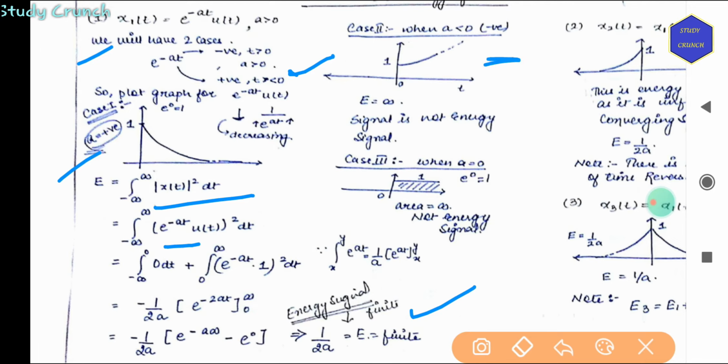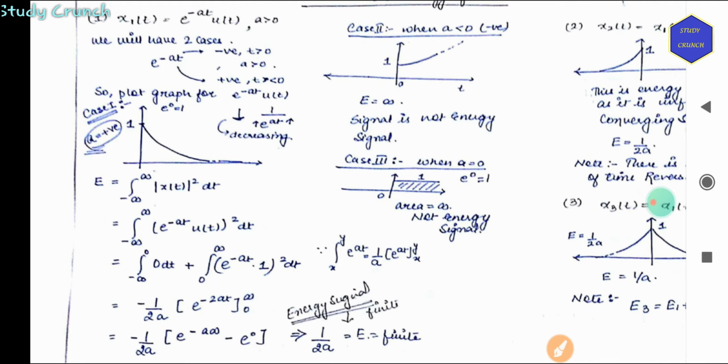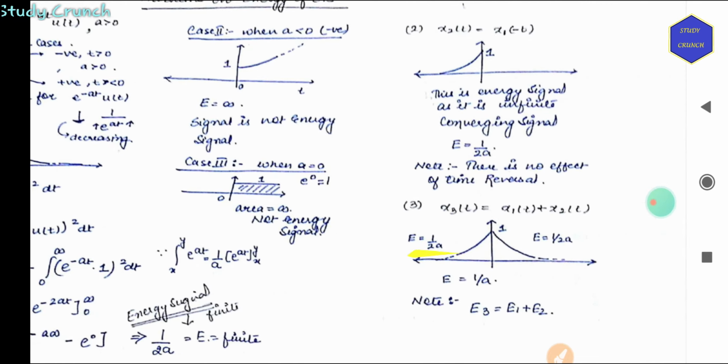Now for case 2, that is negative, energy is infinity, so the signal is not an energy signal. The third case arises when it is neither energy nor power signal, when it has a constant value, that is DC value. So basically e to the power minus at, if it is negative, t is greater than 0, then only it will have a finite value.